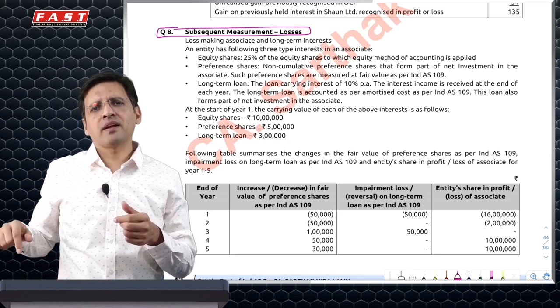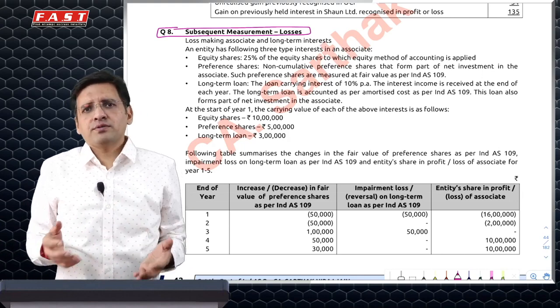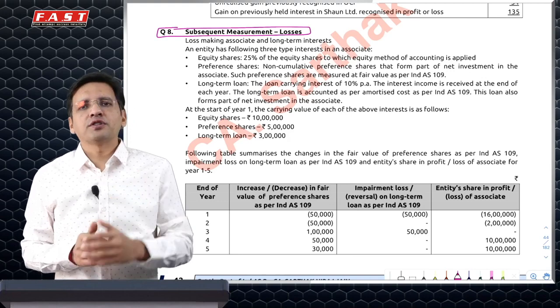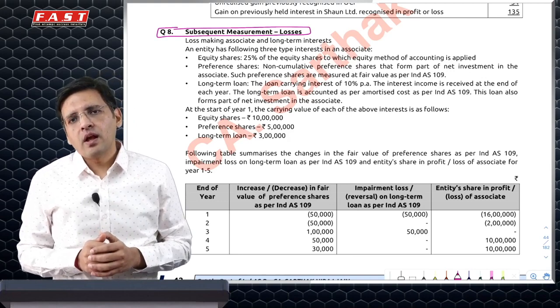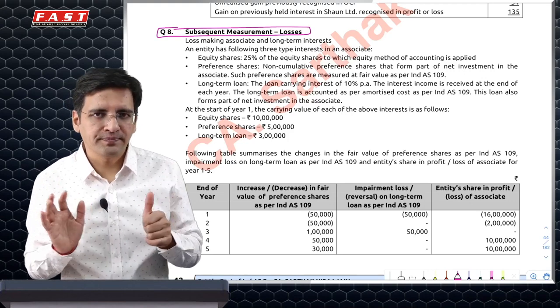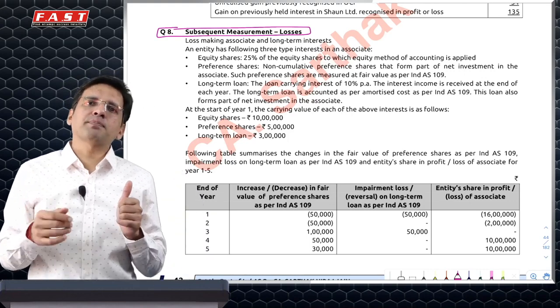Minus 2. Do I have a liability to pay 2 rupees? No, because these are fully paid shares, and my liability is limited to the share capital. So I simply ignore that loss of 2 rupees. Next year, Paytm makes a profit of 10 rupees.